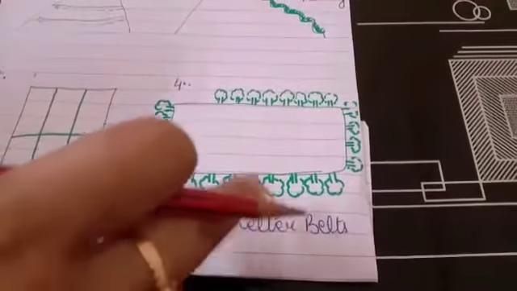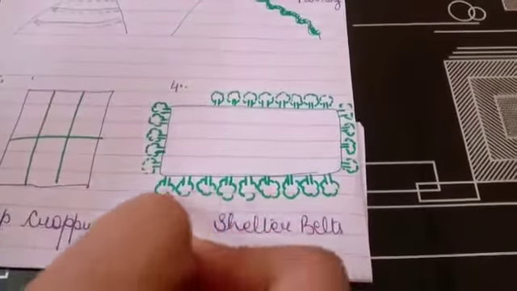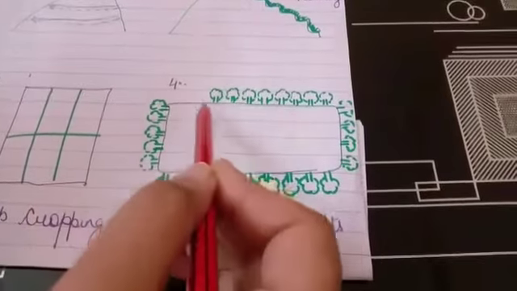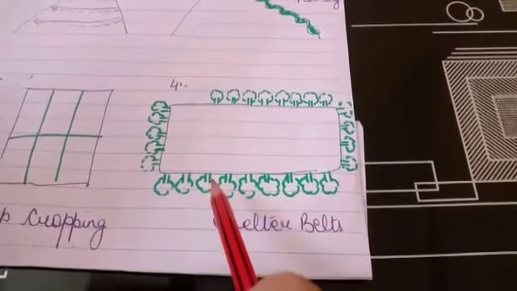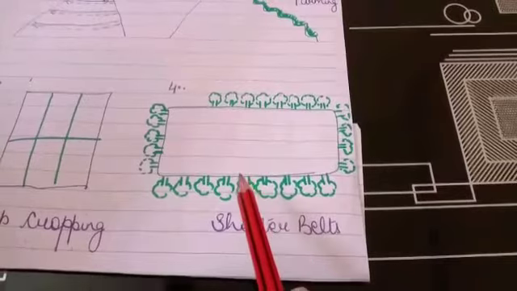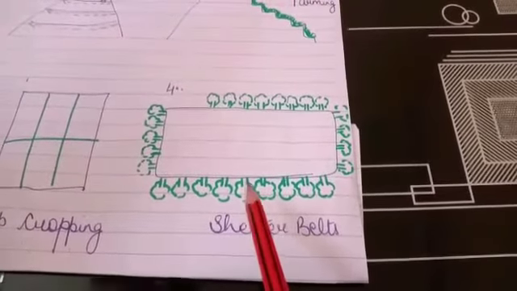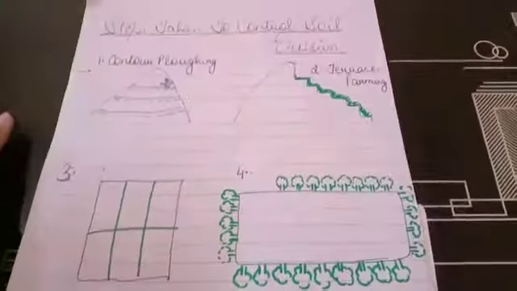Now, the last method to control soil erosion is shelter belts. What we do in this method is we plant a line of trees around the field of crops so that it can provide protection from wind and storm, and as a result it can prevent soil erosion.